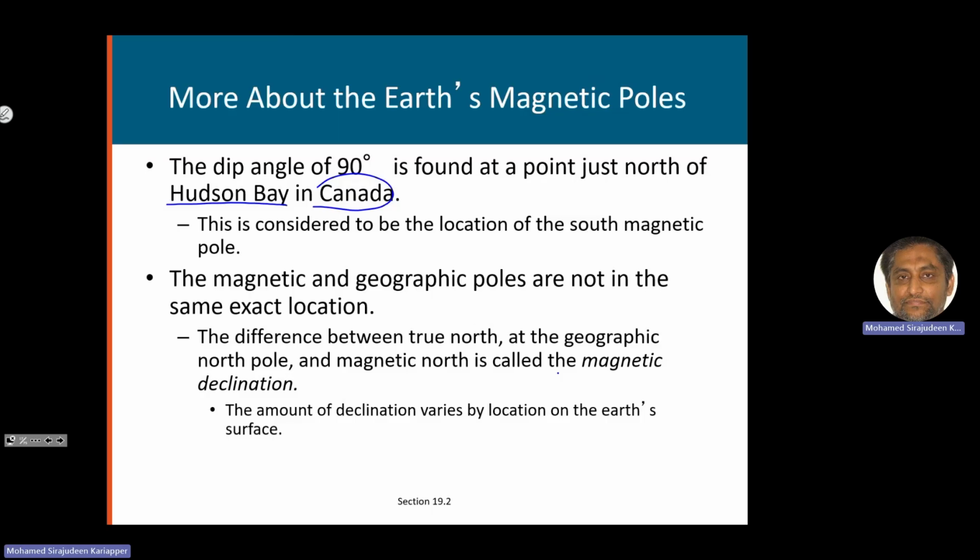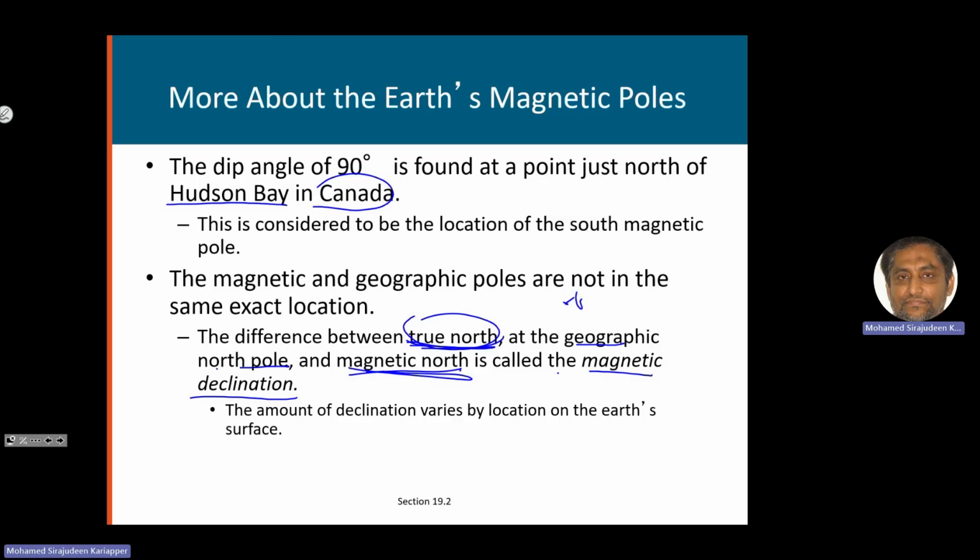We are talking about the true north, which is the geographic north pole, and the magnetic north. The difference between the true north, the geographic north pole, and the magnetic north is called the magnetic declination. So you have another concept that you should understand. We introduced what the dip angle is. Dip angle is the angle between the horizontal and the actual magnetic field direction.